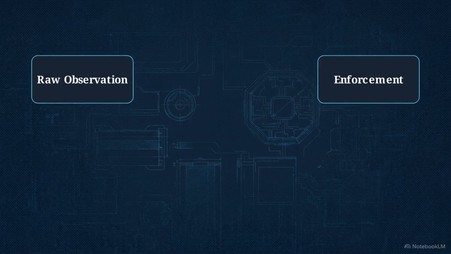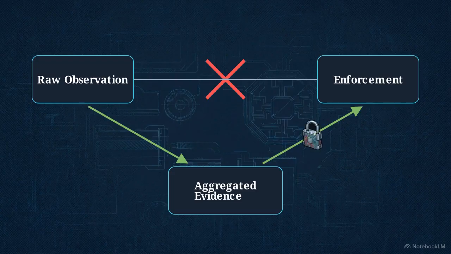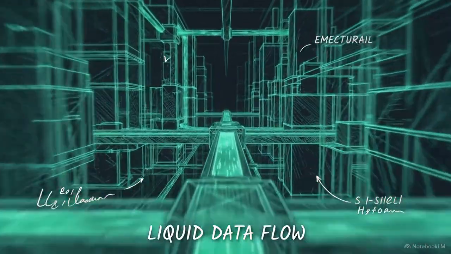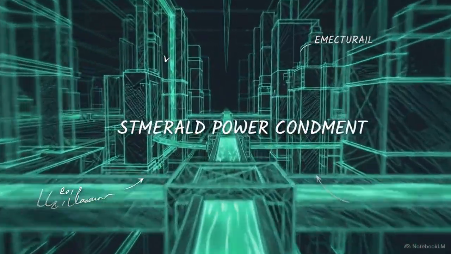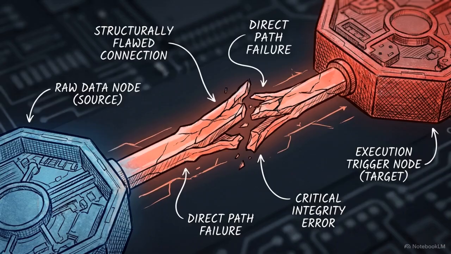Our framework detects this using Rule 1. Ungrounded state changes are prohibited. Any action modifying an account's state must trace directly back to a node that interprets aggregated evidence. It also triggers Rule 4. Missing decision gates are prohibited. Strong actions like banning require a dedicated policy mediator to authorize the command. A design time compiler flags these topological violations instantly, long before the system processes a single piece of user data. A runtime guardrail fails here, because an LLM evaluator cannot fix a graph that inherently routes raw data to an execution trigger. The blueprint itself is the problem.